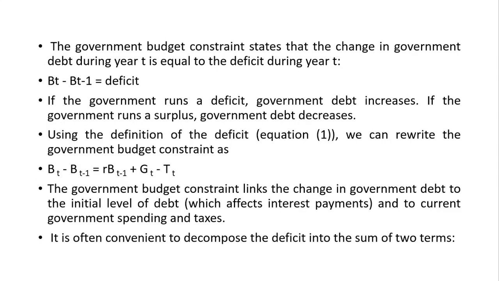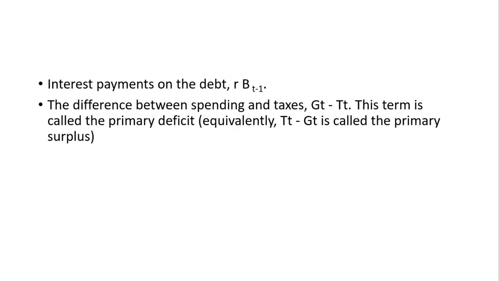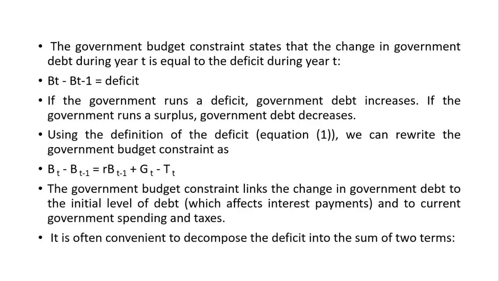Now, the government budget constraint states that the change in government debt during year T is equal to the deficit during year T. As I said earlier, from January 2021 to December 2021, the government has incurred a borrowing of 200 crores.